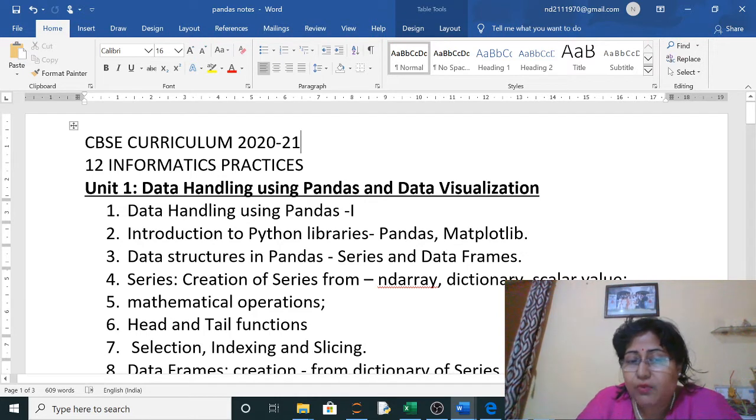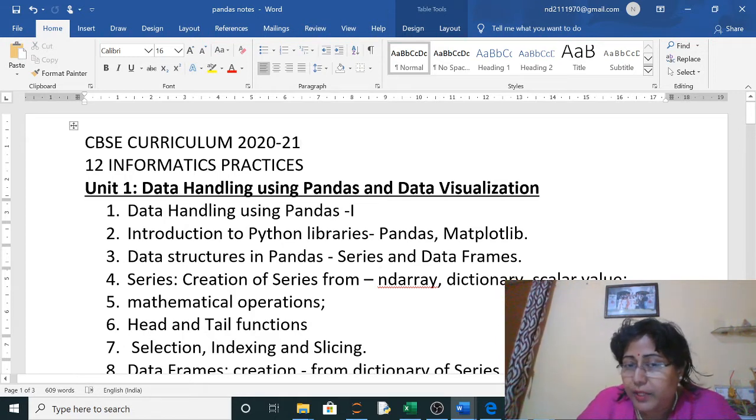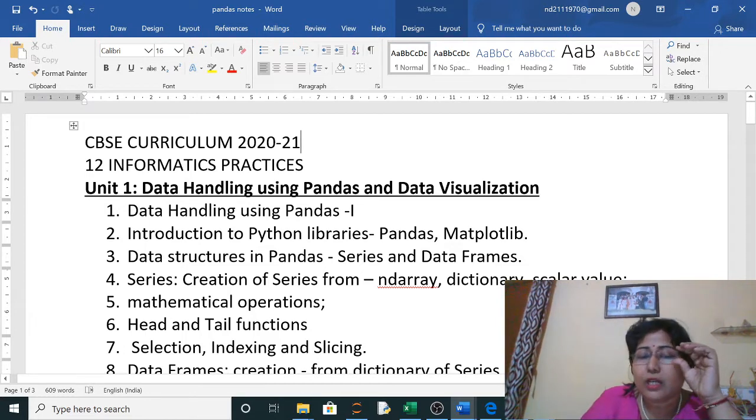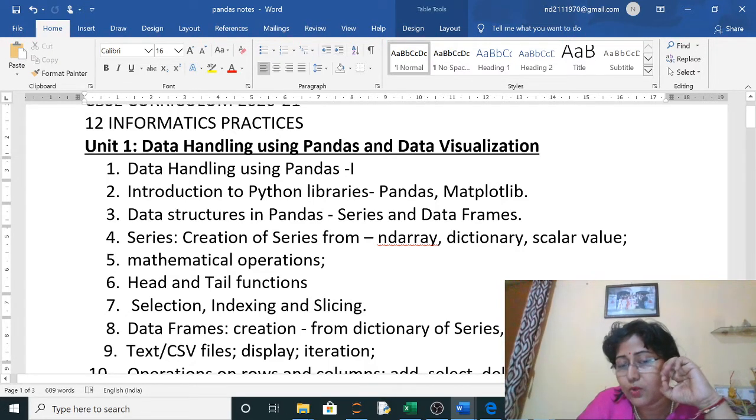Now series: we will learn how to create the series from an ndarray. Last year you have already learned NumPy array, so we will learn here n-dimensional array, and from this, how to create a series. From a dictionary, how to create a series, and scalar values and all the mathematical operations, the head and the tail functions, how to select in series, how to index, and how to do slicing.